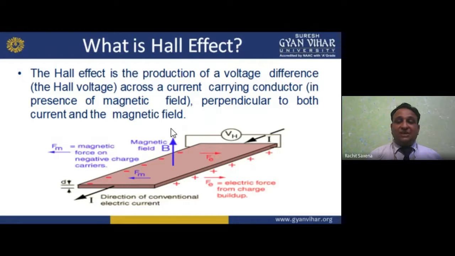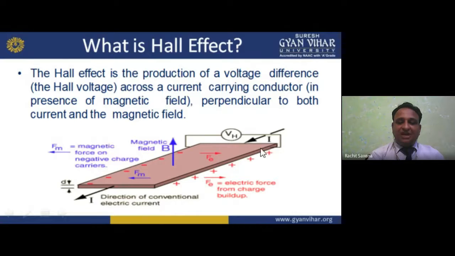A force takes place, that is electromagnetic force, and due to that force we have some torque on it. The Hall voltage is perpendicular to both the current and the magnetic field. See here, we are applying the voltage, that is the Hall voltage.